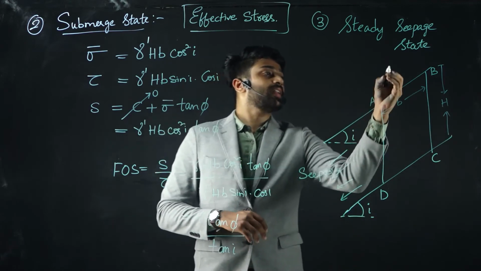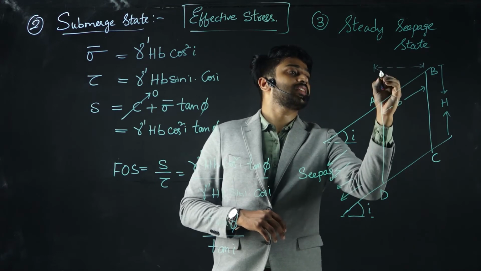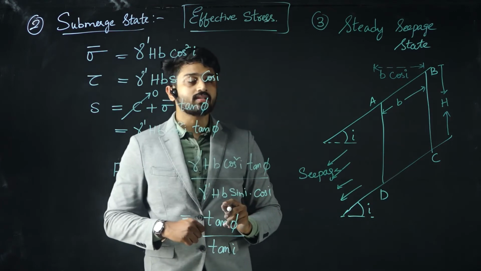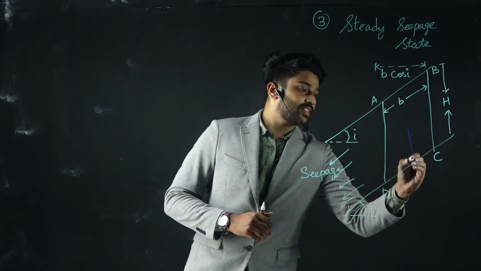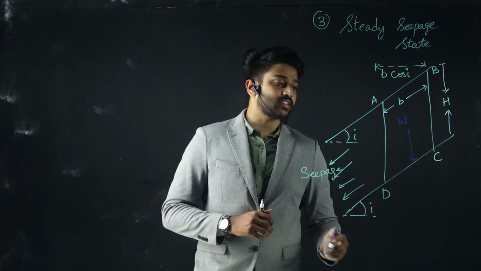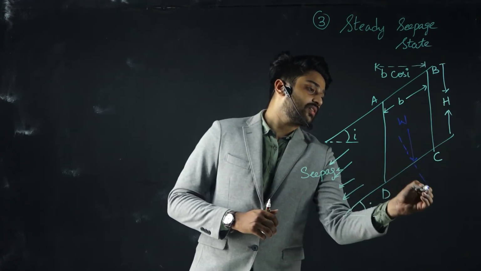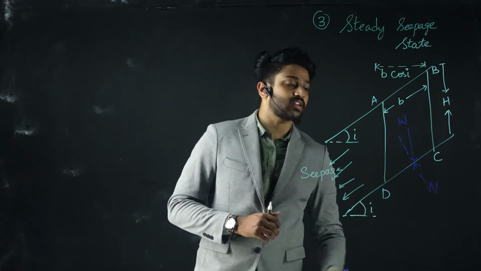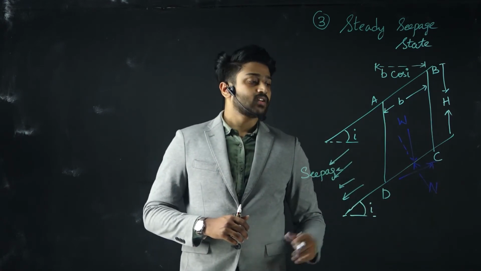Again, resolving along the horizontal direction, this will be B cos i. Now let us understand in a similar way. Let the weight of this prismatic wedge be capital W, and as we did in the previous cases, the normal force is along this direction and the tangential force is along this direction.